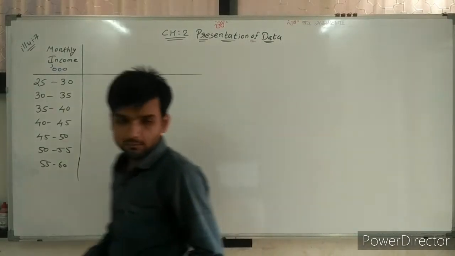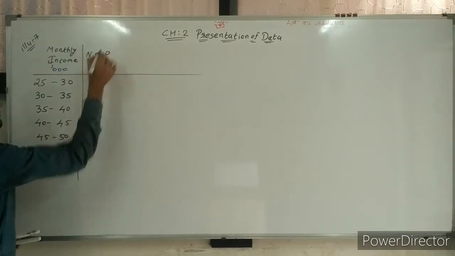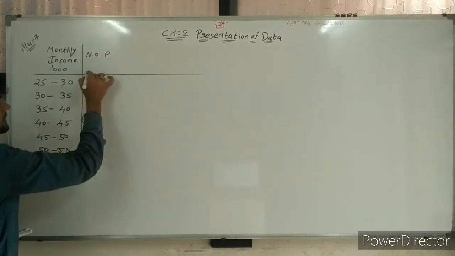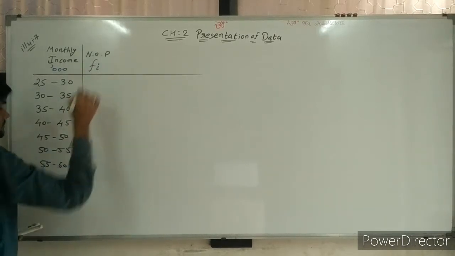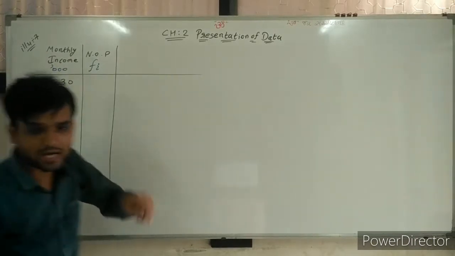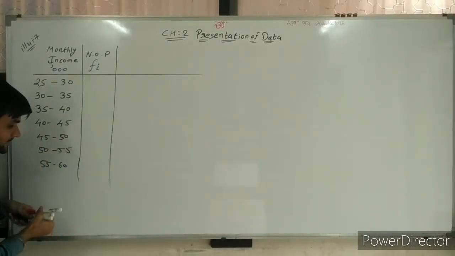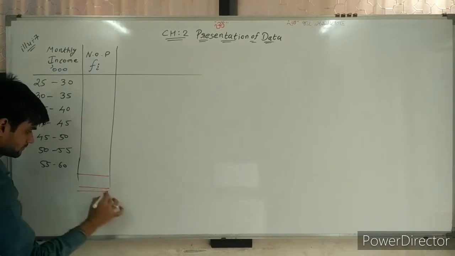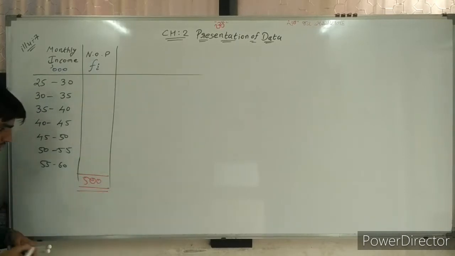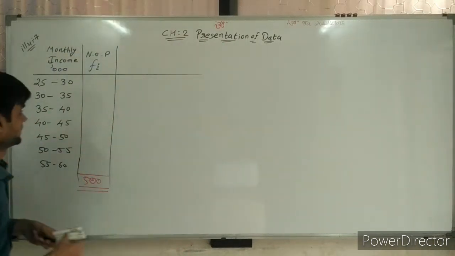So here we are writing the number of persons, that is, the frequency. From 25,000 to 30,000, salary is received by 30 persons. Total 500 persons are there.